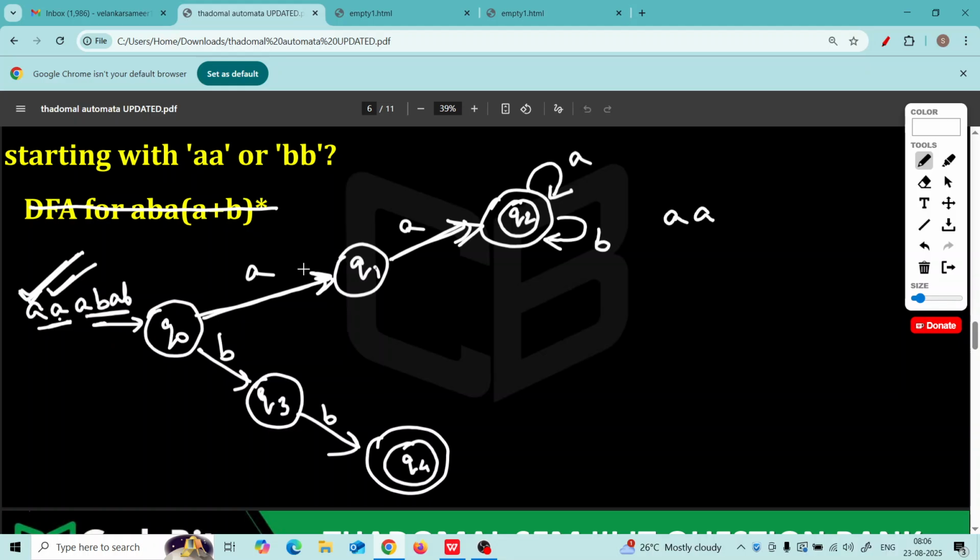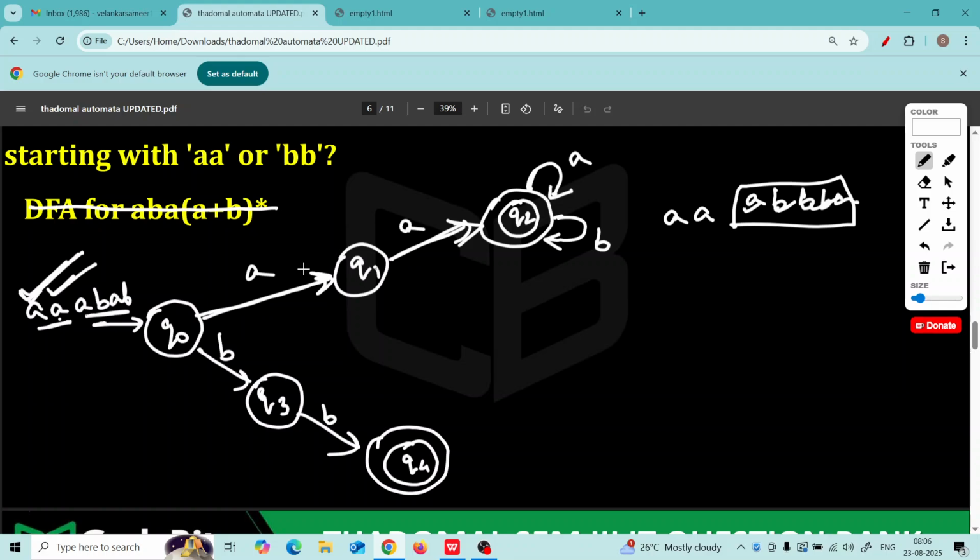First two letters are AA. Now who cares what is there after that? It can be A, B, B, anything. So in Q2, if you get A, stay in Q2. Or if you get B, stay in Q2, don't leave the final state.